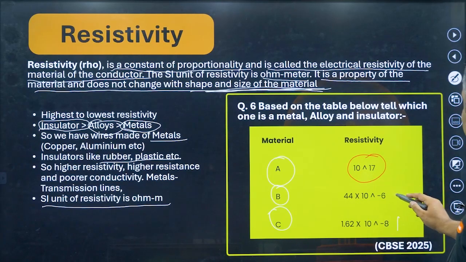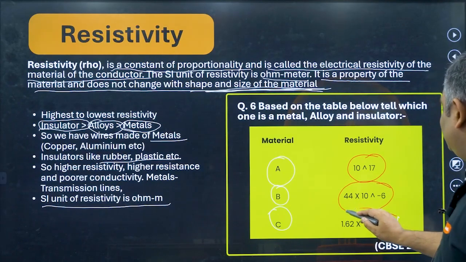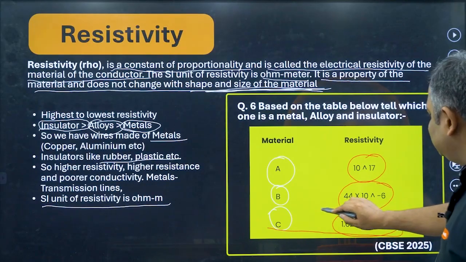Then we have 10 to the power minus 6 is larger, or 10 to the power minus 8 is larger. Then we come to 10 to the power of minus 6, and then we have 10 to the power minus 8. This is the lowest. So C has the lowest resistivity.